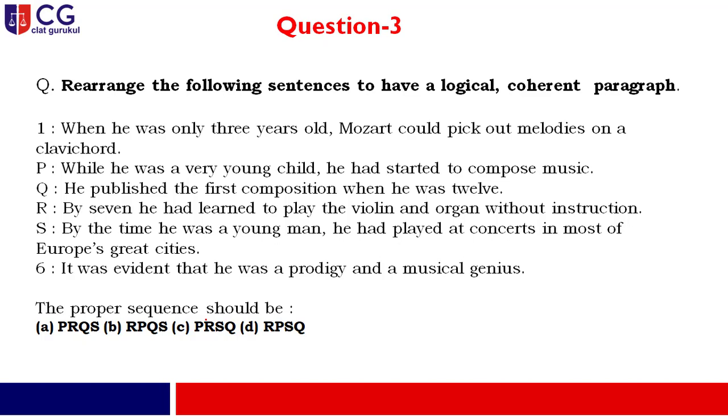And then only one option is left, that is S. By the time he was a young man, he had played concerts in most of Europe's great cities. Now when you have got the maturity, when you have got the perfection, you were taking participation at the concerts, and it is already mentioned in option C. And finally, the last sentence, which is given in number 6: it was evident that he was a prodigy and a musical genius. So my dear friend, the coherent passage and the correct option will be RPQS, and it is written in option B.